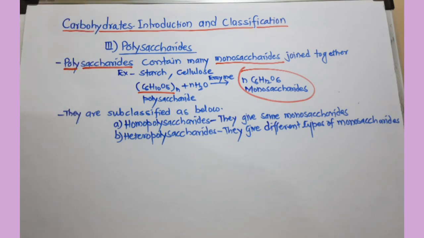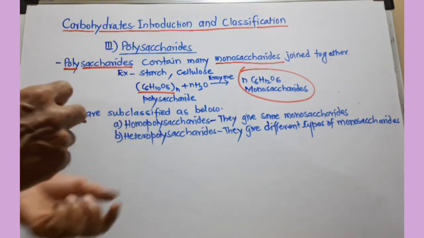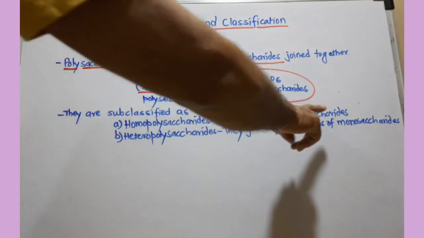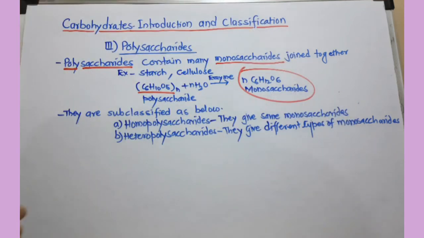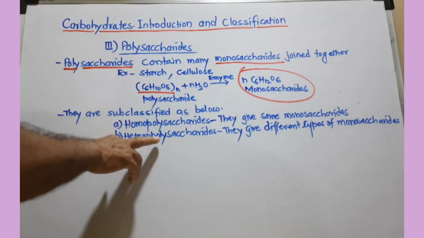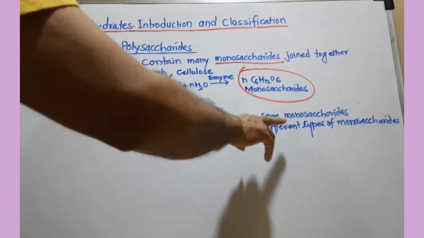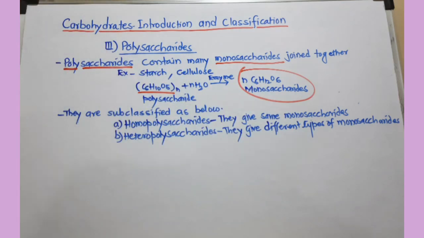They are subclassified as below. They are called homopolysaccharides when they give one type of monosaccharide on hydrolysis, or heteropolysaccharides when they give different types of monosaccharides on hydrolysis. So in this way, we have seen the classification of carbohydrates.